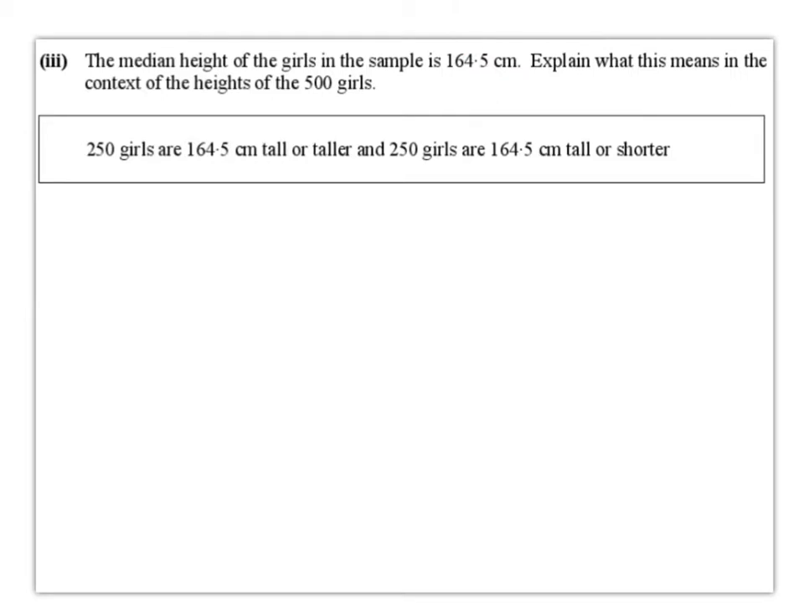So we have to explain, what does this actually mean? Well, if there's 500 girls in total, then half of 500 is 250. So half of the girls are shorter than this and half of the girls are taller than that. So 250 girls are 164.5 centimetres tall or taller, and 250 girls are 164.5 centimetres tall or shorter. So half of the girls are this height or shorter, and half of the girls are this height or taller.